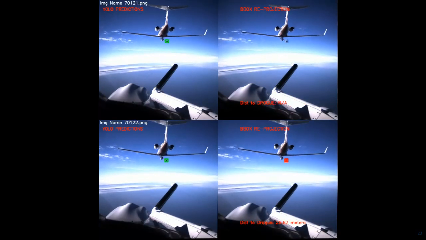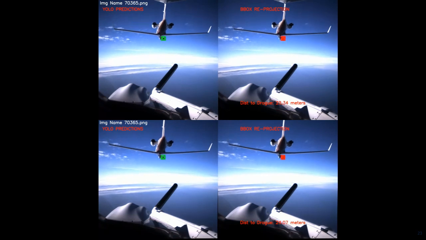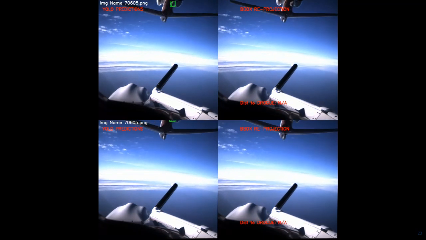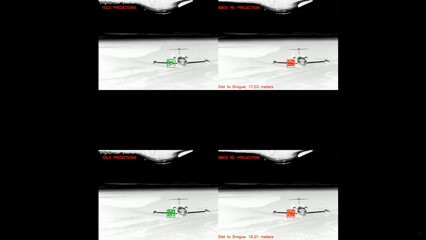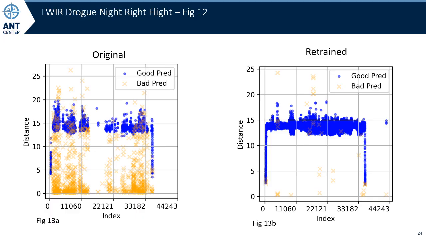This video shows the old neural networks on the top left, their pose predictions being reprojected to the image in the top right, and the retrained networks and their pose prediction reprojections on the bottom. Here we show the same scenarios as before, where the network would struggle, but now has very steady pose predictions. Here we demonstrate the increase in performance of retraining.